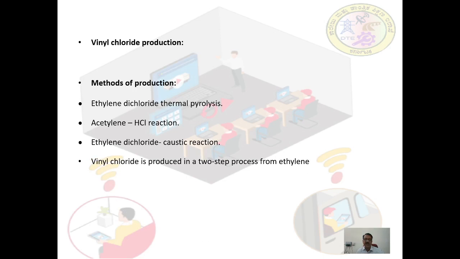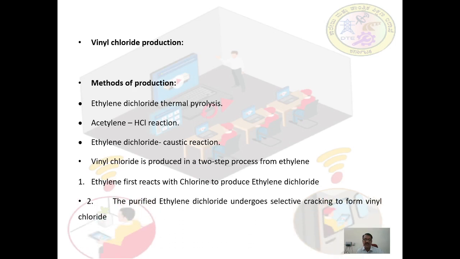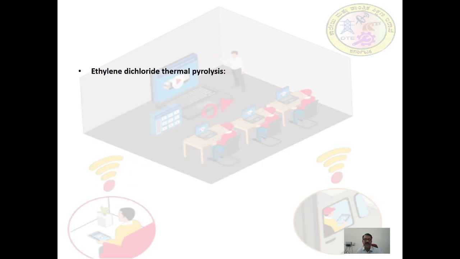Vinyl chloride is produced in a two step process from ethylene. Number one, ethylene first reacts with chlorine to produce ethylene dichloride. In the second step, the purified ethylene dichloride undergoes selective cracking to form vinyl chloride. So these are the methods of production of vinyl chloride and the steps involved in the conversion of ethylene dichloride to vinyl chloride.